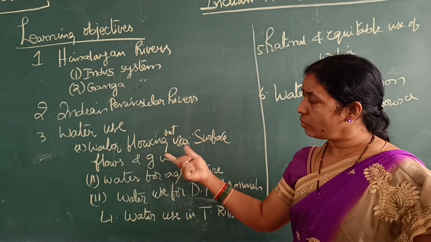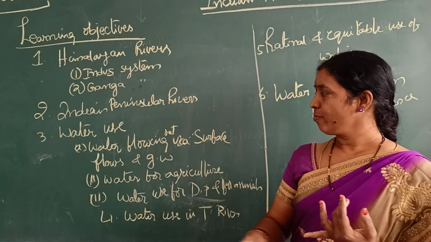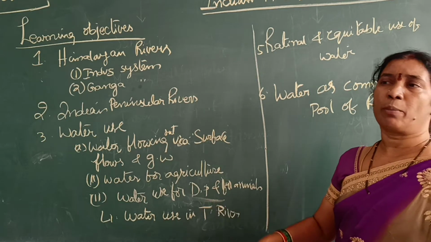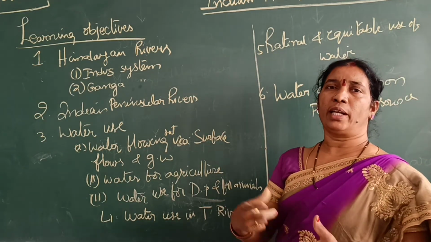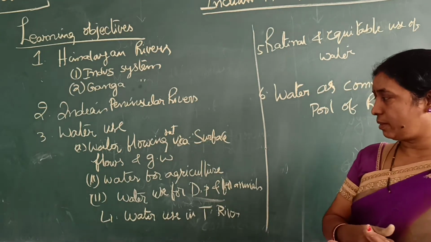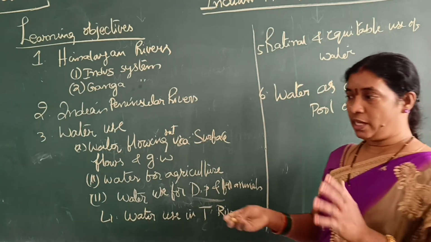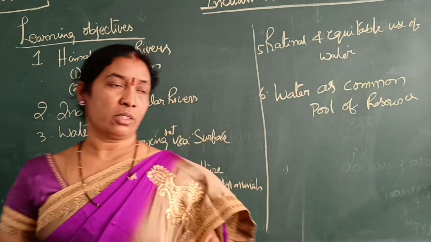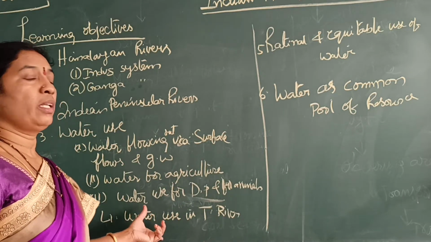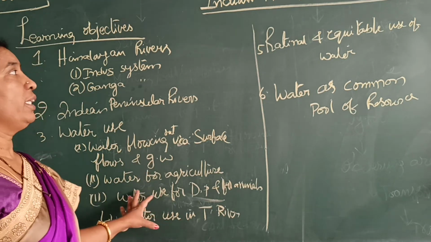Water use: in that, what are the uses of water? Mainly water for agriculture, and water for domestic purposes. Domestic purpose means for humans, for people, for plants and for animals. And next, water use in the Tungabhadra river. In this lesson we discuss the Tungabhadra river: what is the Tungabhadra river and why we are discussing it in this lesson. These are all details in this.